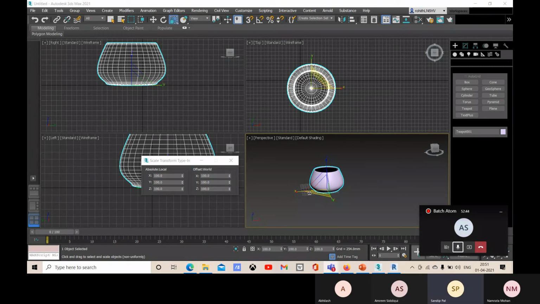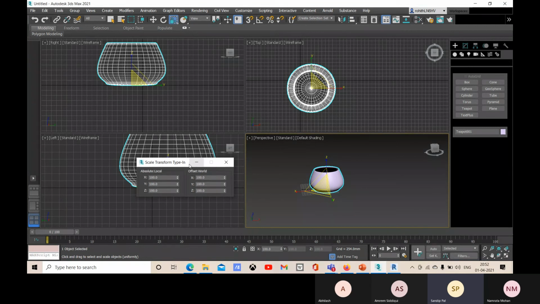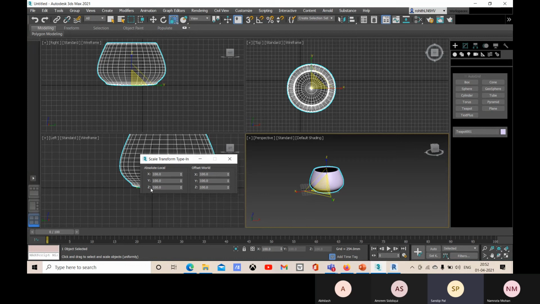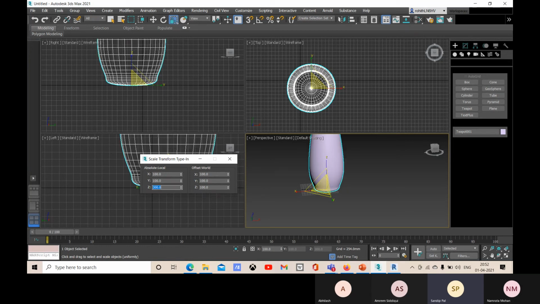Okay, so let me continue. So now you can see the scale transform type in window, and this is for absolute and this is for offset. So this one will add the total value, okay, and if you apply with this offset one, it will add with the last value, okay. So let me show you the example. Suppose I'm going to change the Z one. So here if I go for 300, okay, so the value is added totally, the 300.